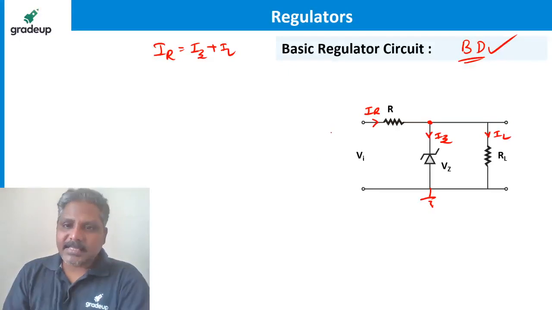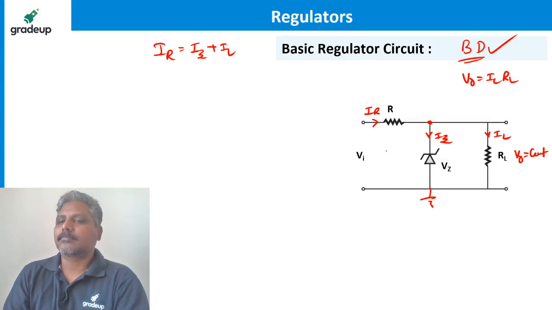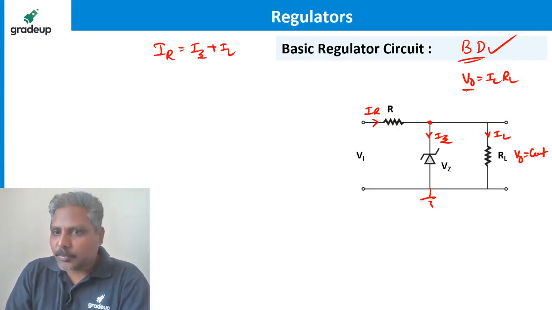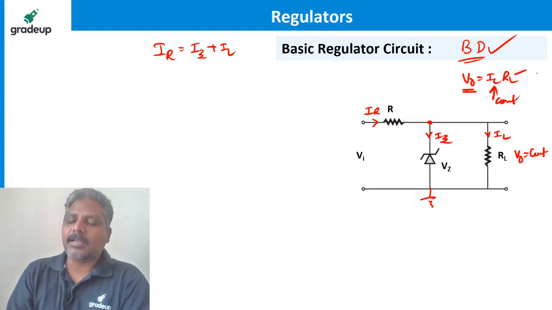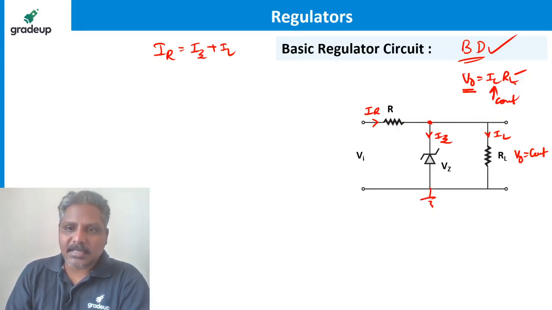And if I say it is a regulator, output voltage must be constant. This is what must be constant. But what is output voltage here? It is IL into RL. If I want to say output is constant, IL must be constant because RL is already constant. If IL is constant and RL is constant, then output is going to be constant.